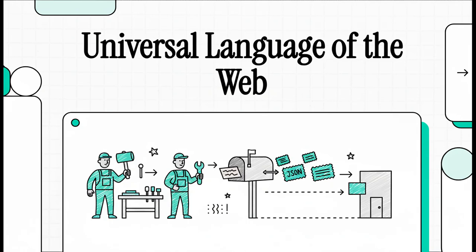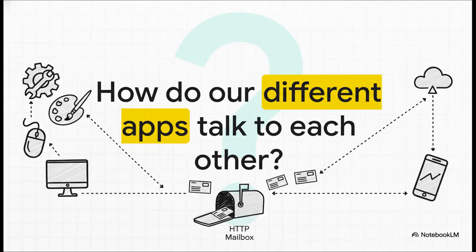All right, today we're going to pull back the curtain on the invisible magic that pretty much powers our entire digital lives. We're going deep on the universal language that lets all our favorite apps and services talk to each other, from your weather forecast to your food delivery. I mean, have you ever really stopped to think about that? How does your weather app actually get the forecast? How does your food delivery app know which restaurants are open right now? They're all separate, but somehow they have to communicate. How on earth do they understand each other?